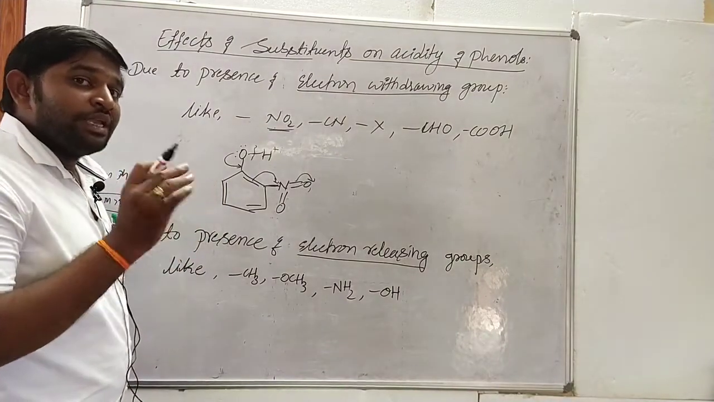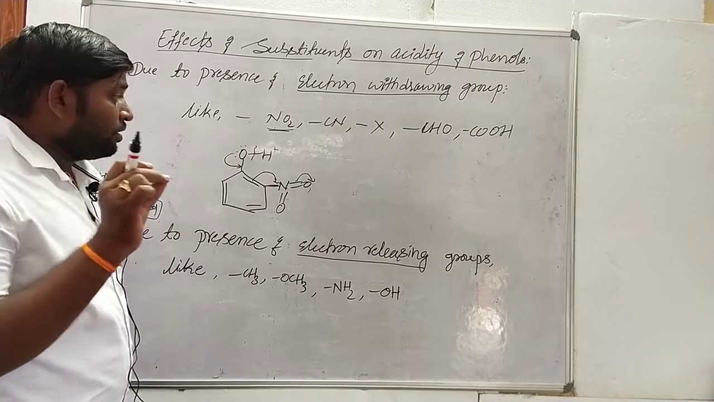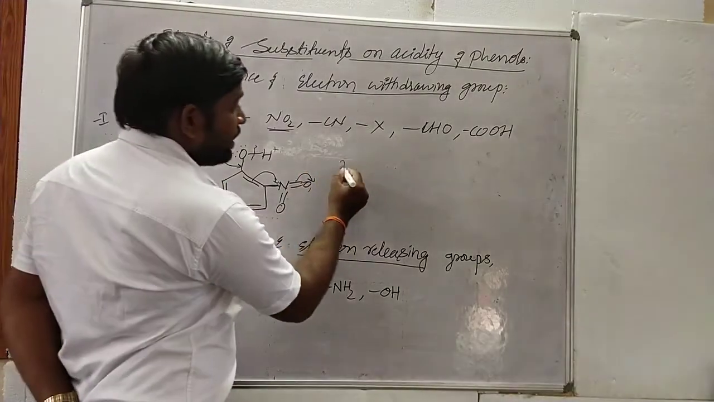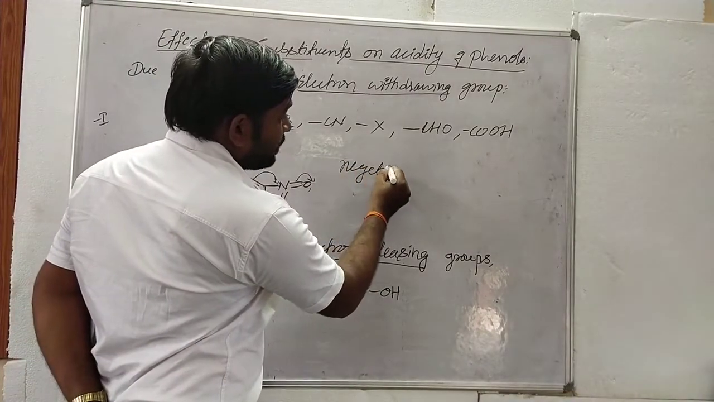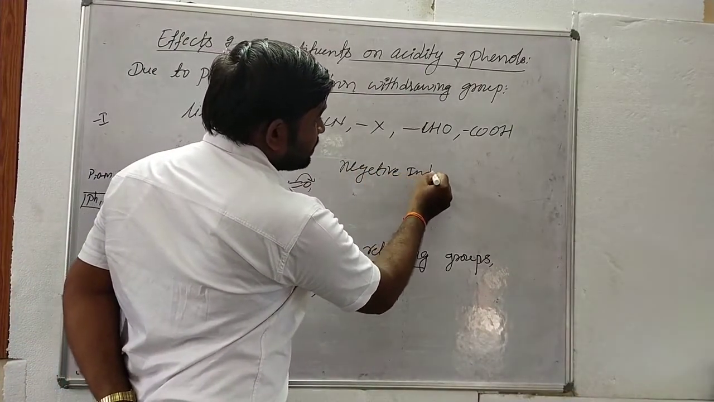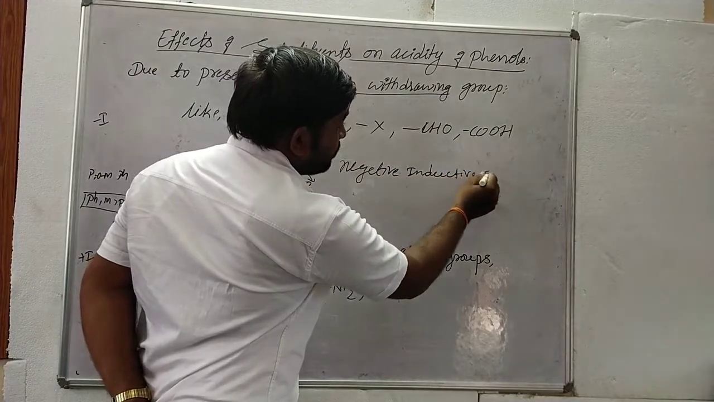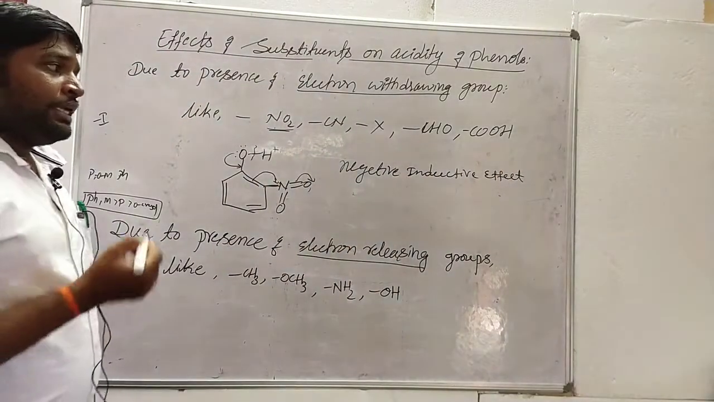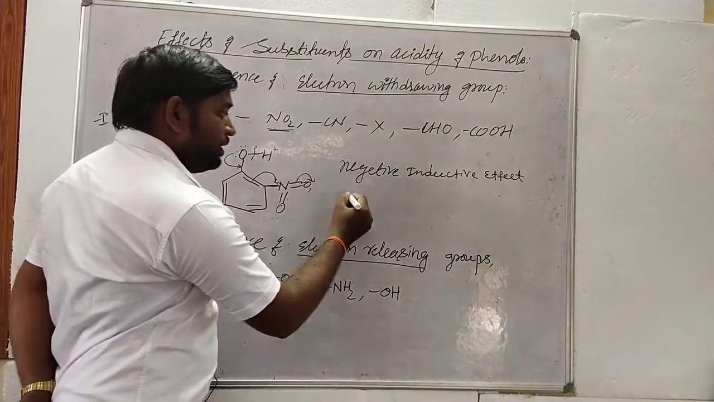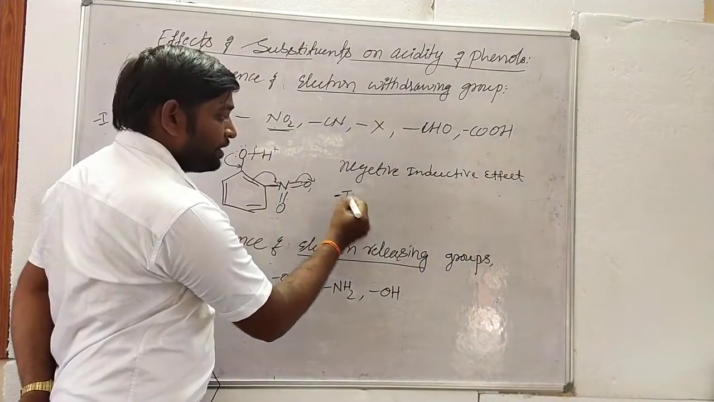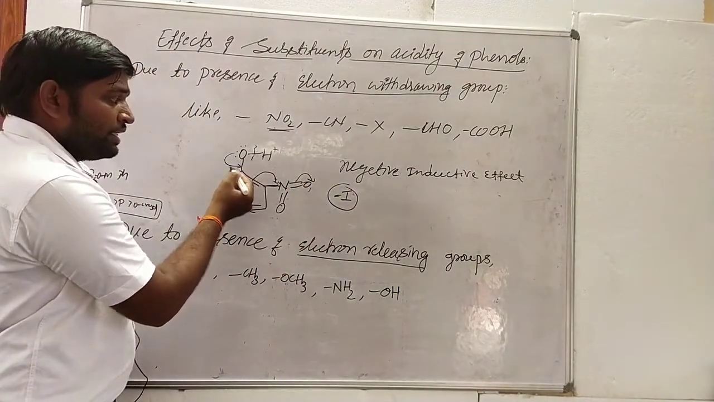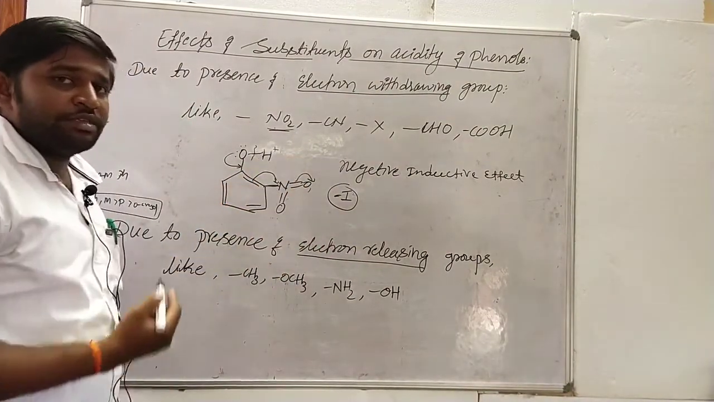So due to the negative inductive effect, we can say that the electron density decreases. That can also be written as the negative inductive effect. So due to the negative inductive effect, the electron density decreases, and ultimately the release of H plus ion takes place.